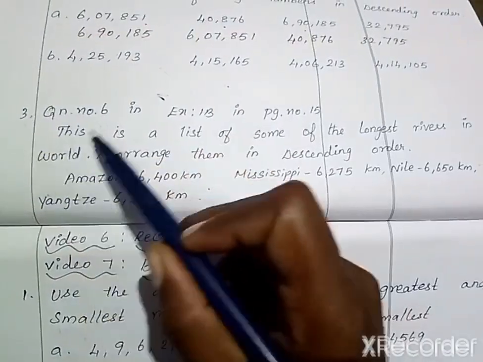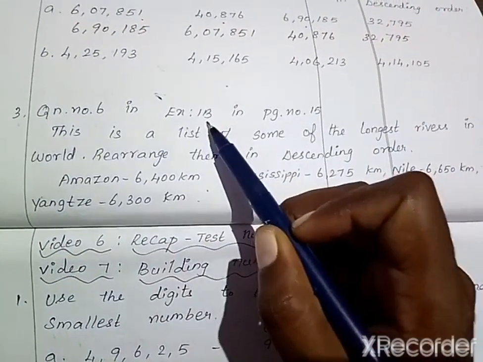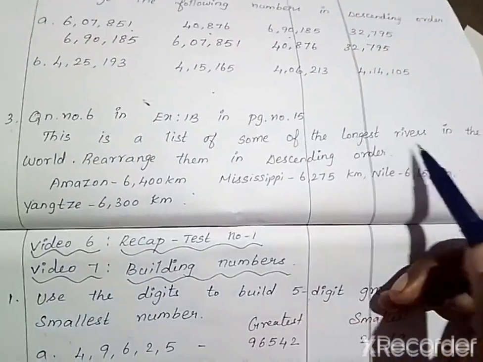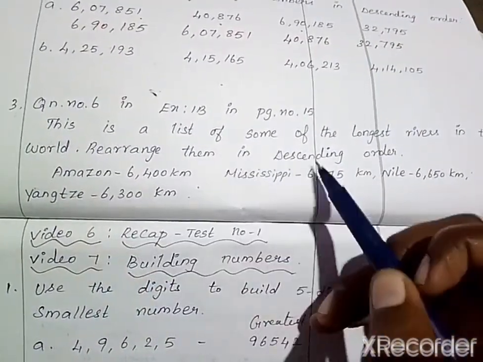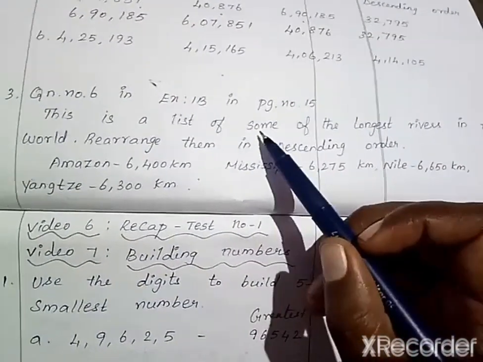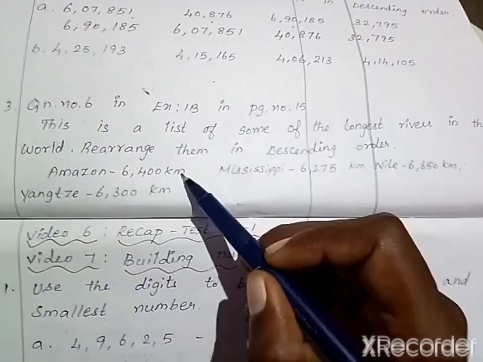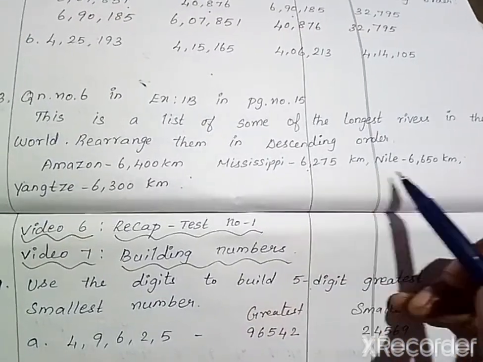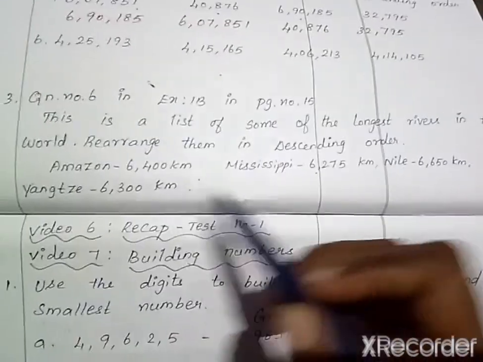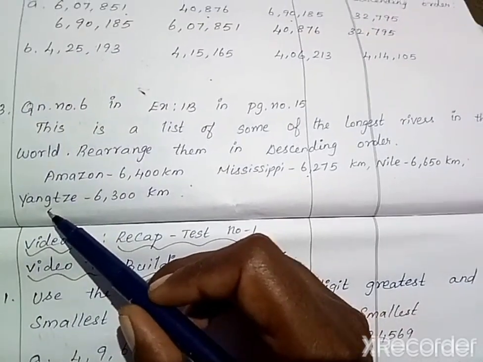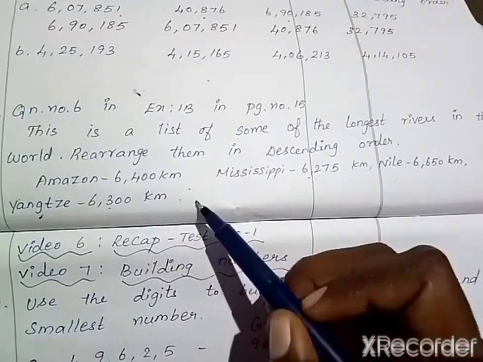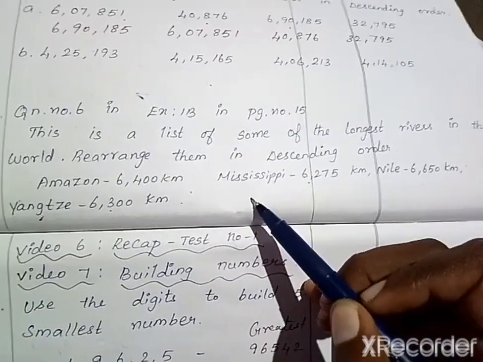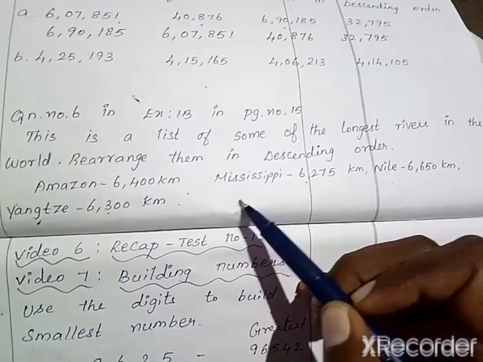Then question number 3 is complete question number 6 in exercise 1B in page number 15. This is a list of some of the longest rivers in the world. Rearrange them in descending order. Here Amazon 6,400 km, Mississippi 6,275 km, Nile 6,650 km, and Yangtze 6,300 km. So this is your question. You have to arrange these in descending order.